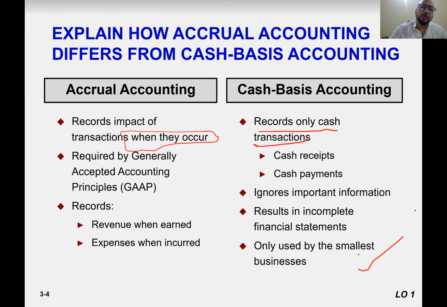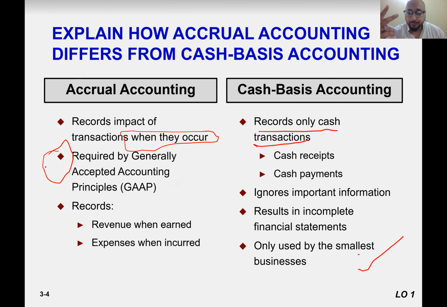Accrual accounting is required by law, and that law is generally accepted accounting principles. Every country has its own version. For example, we say GAAP USA, GAAP China, GAAP Pakistan, GAAP India, GAAP UAE, GAAP Oman. Everyone has its own version, but the basic law is GAAP, which is generally accepted accounting principles.